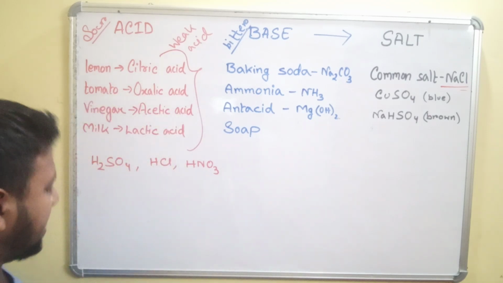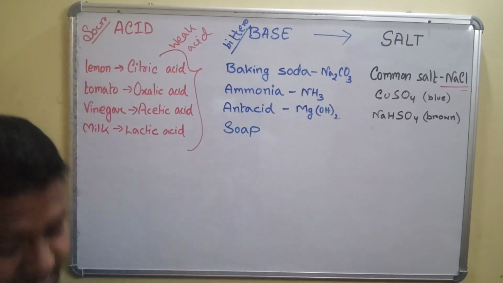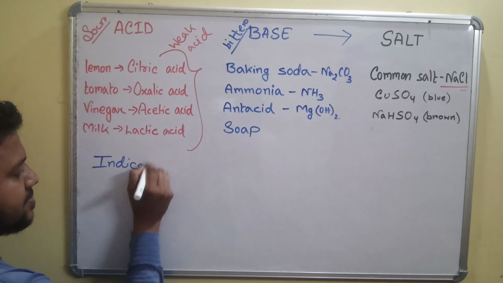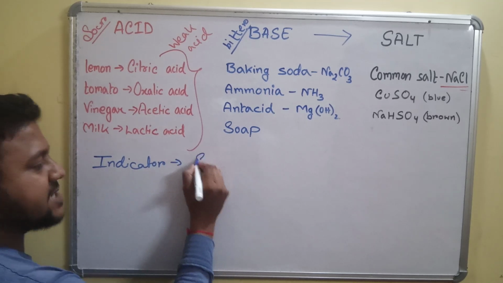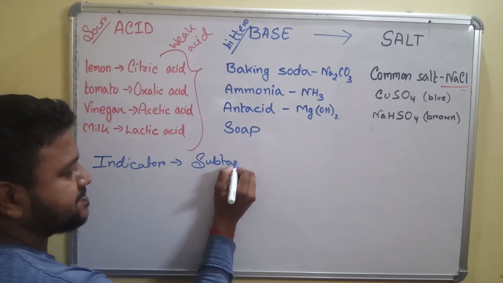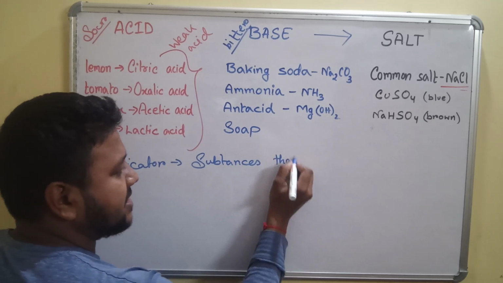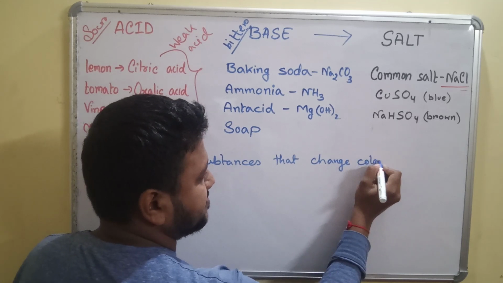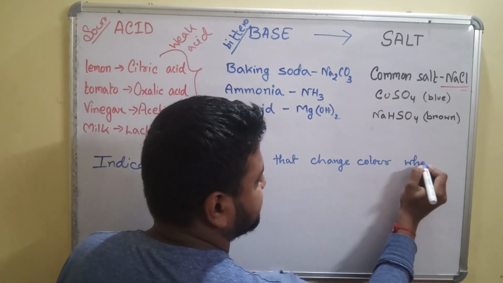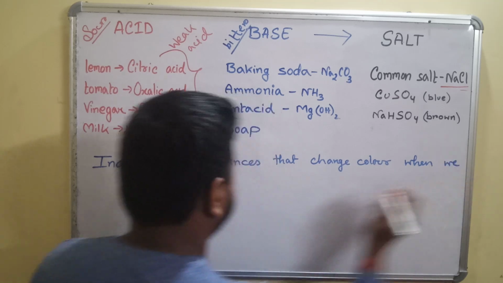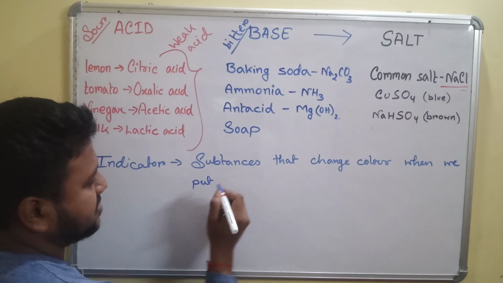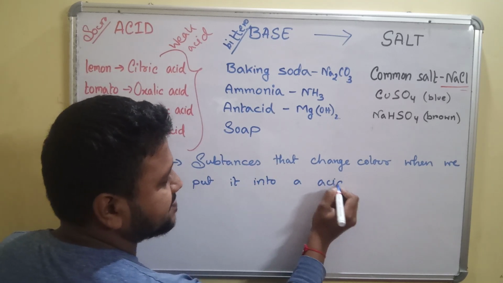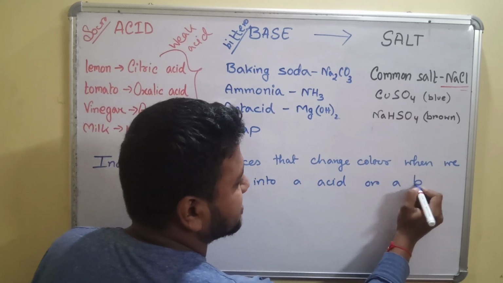Whether a substance is an acid or a base, we understand by a particular substance which is called an indicator. So indicators are substances that change color when we put them into an acid or a base.